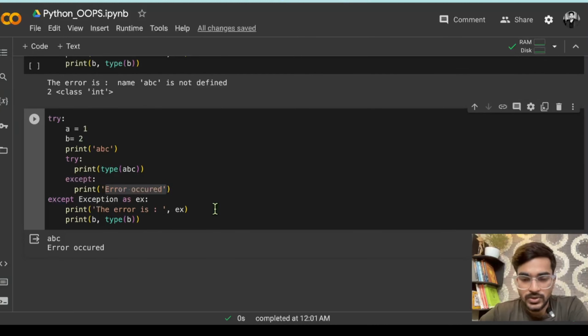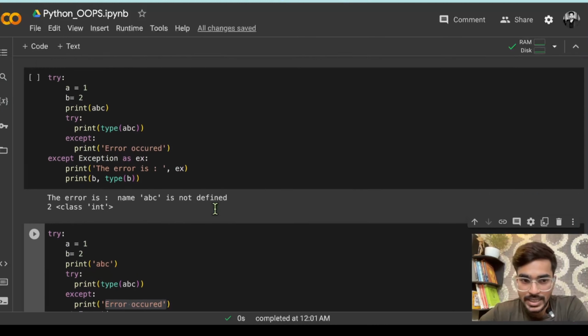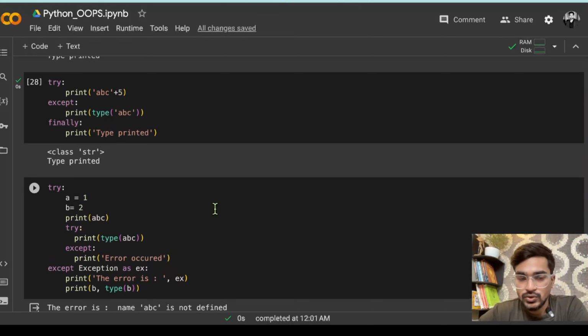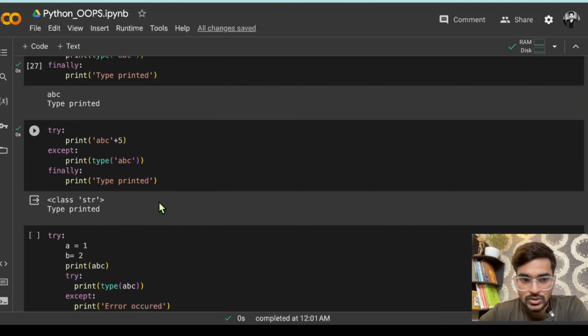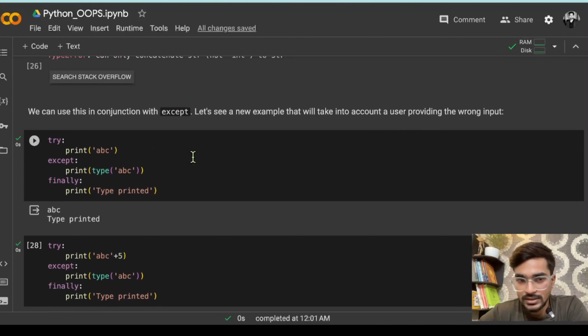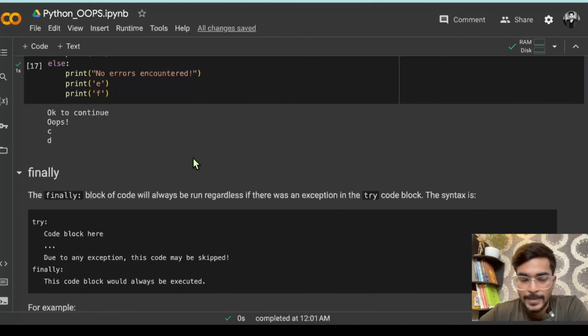So I hope you have got some idea about error and exception handling. Like there are many cases through which you can handle exception, and these are just basic try and except handling thing which I have just mentioned. So in future sessions, when you will be creating different functions and methods, you will be using that try and except block, and more of the things will be clear there.